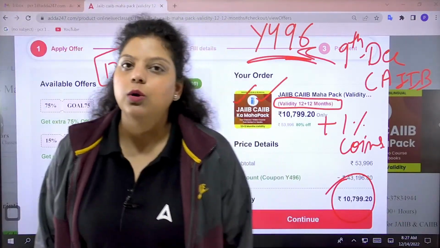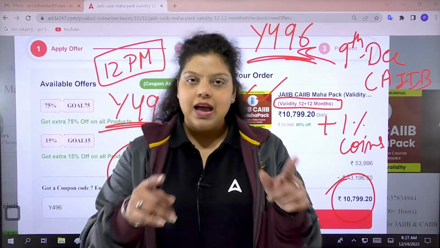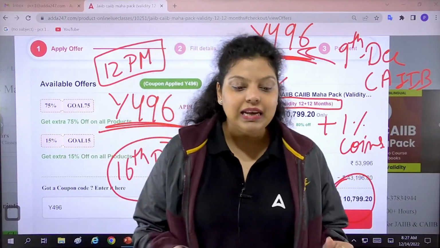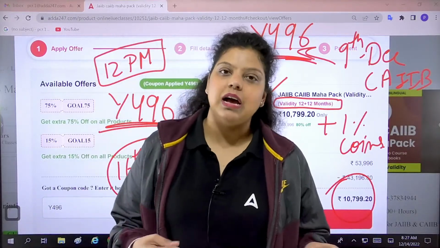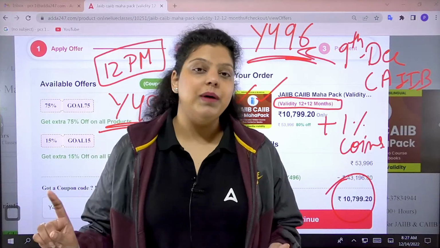Let's meet tomorrow again at 7 a.m. for Principles and Practices of Banking, and at 8 a.m. for Indian Economy and Indian Financial System. If you are a candidate of the bilingual batches, then in the evening I will be coming at 7:30 p.m. with the Indian Economy, Indian Financial System session. That will be your bilingual session.